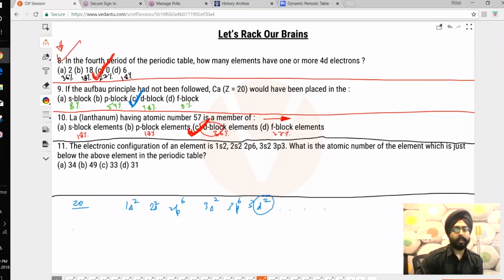Now people, the last question. This is a relatively easy question. I'll put the chat to organizers only once again. The electronic configuration of an element is so on and so forth, 3p3. What is the atomic number of the element which is just below the above element in the periodic table? This is an easy question.